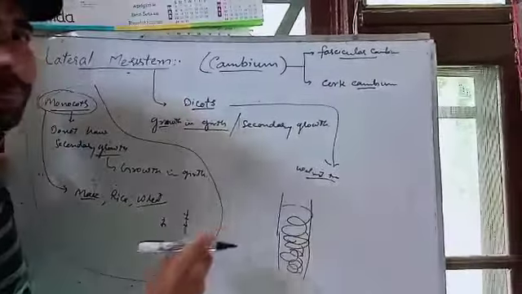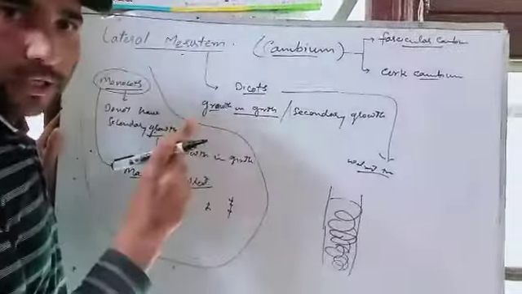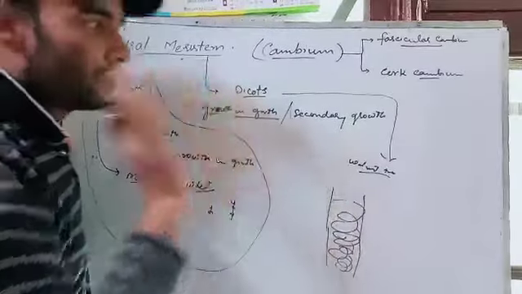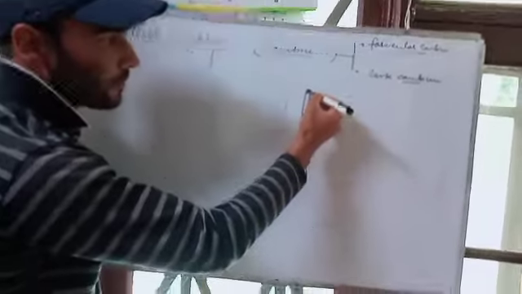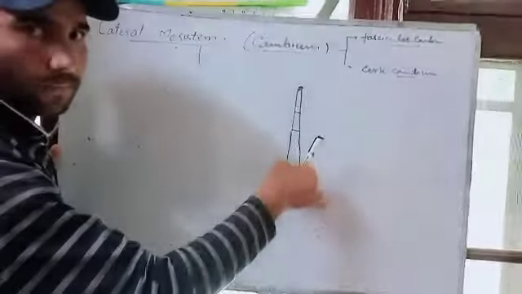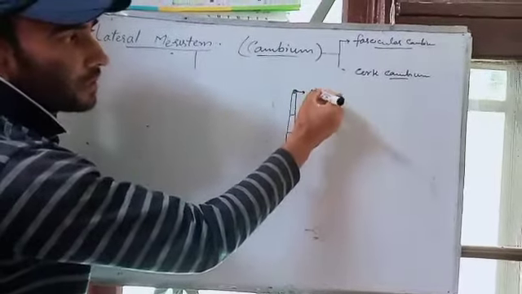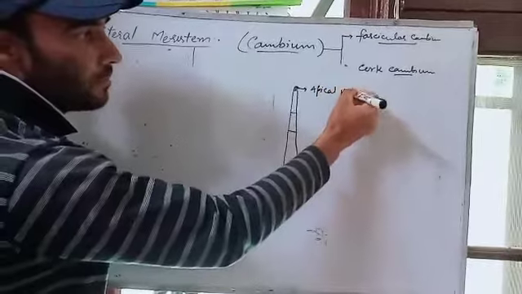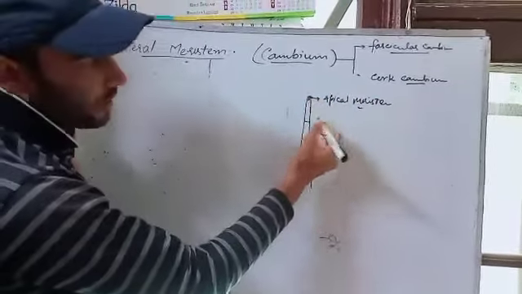I will make you understand where the lateral meristem is located. For example, this is a plant or a tree. This is the apical meristem, on the apex, on the tip.